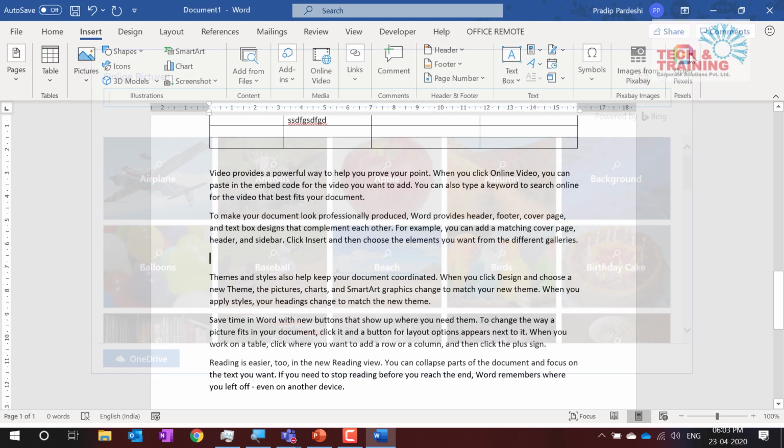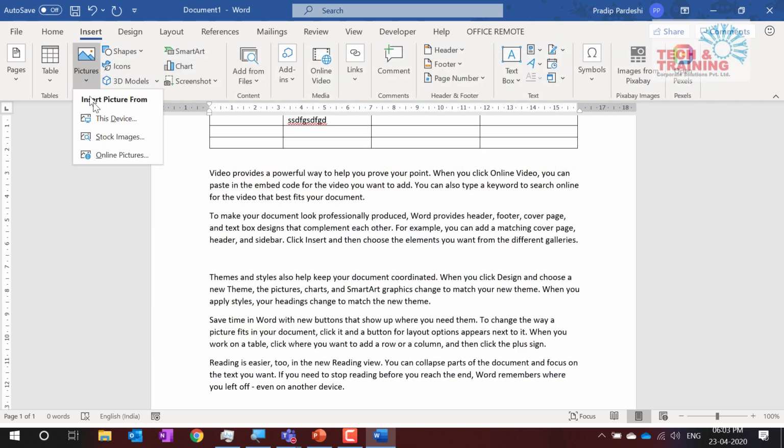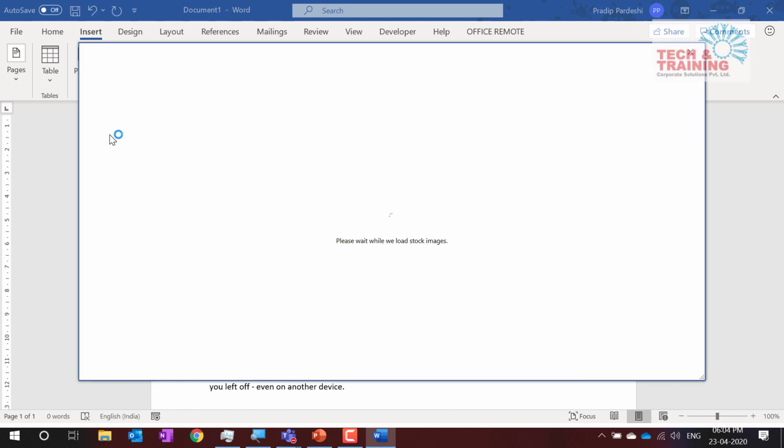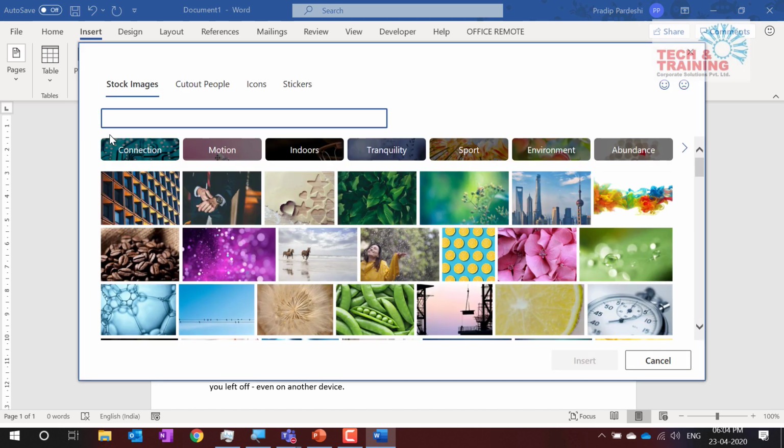But there is one new feature which has come, which is stock images. This is released recently. I'm not sure when it was released. I somehow missed this feature and accidentally discovered it today. But I'm sure this feature has been released in the last one or two months, not more than that. So stock images means, see, most of the time we have to go to pixabay.com or unsplash.com, multiple websites to get free unlicensed, royalty free images.